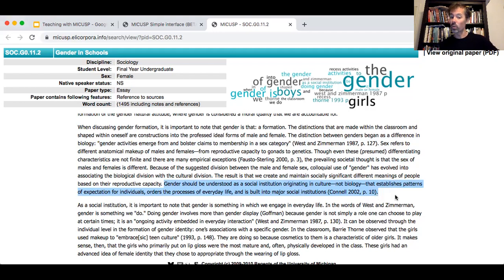And what we would probably do in this moment is go into a little bit of a critical mode and say, this seems like something that a successful writer could do, but we're not entirely sure about how we like that move, and that maybe whatever Connell 2002 is responsible for, we would like to see it moved into a sentence that precedes this one, which is sort of laying out what the author themselves is arguing for.